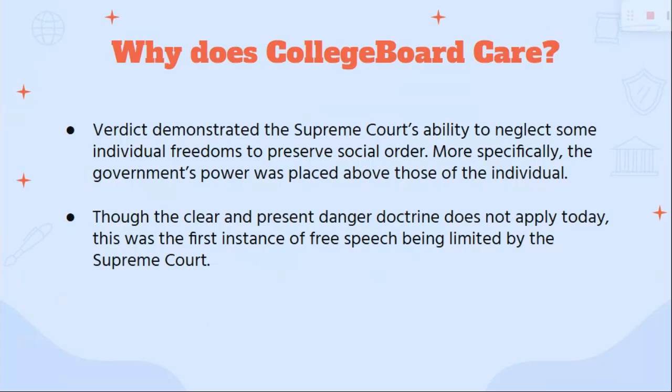So, why does College Board care? The College Board cares about this case because it shows how the Supreme Court can sometimes limit individual freedoms in order to maintain social order. In Schenck v. United States, the court placed the government's power above individual rights for the first time in the area of free speech. Even though the clear and present danger test isn't used today, this case was a major turning point because it marked the first time the court officially limited free speech.